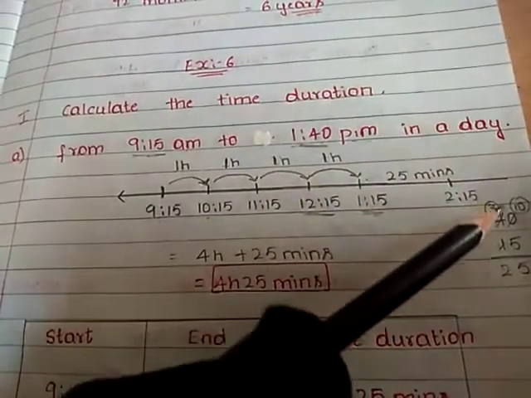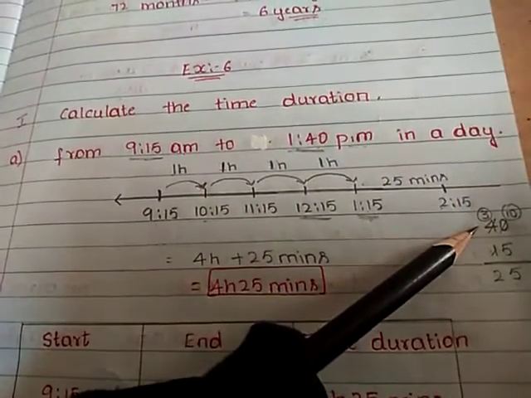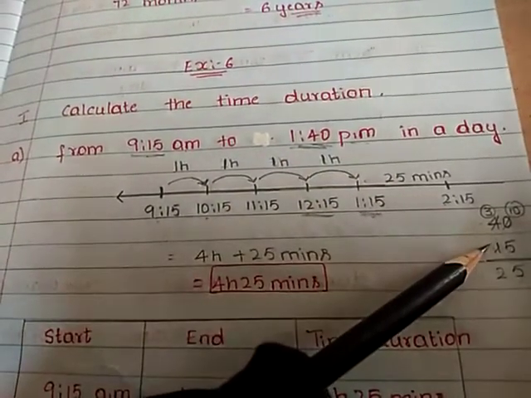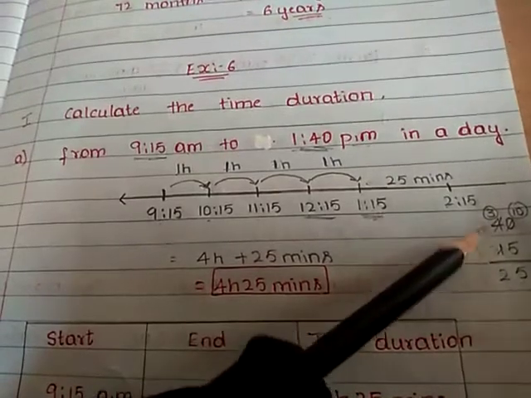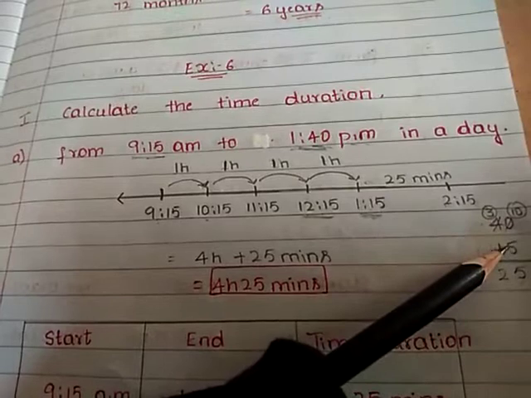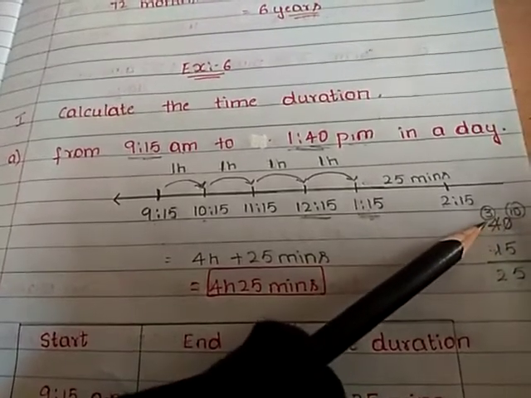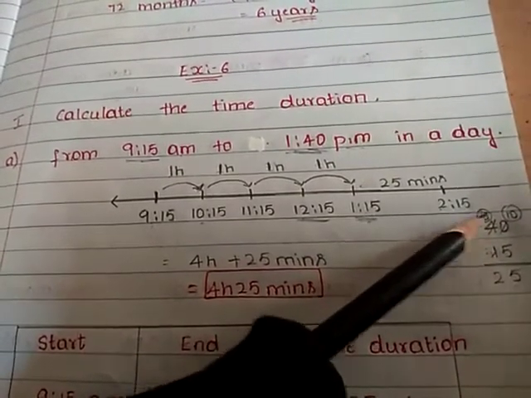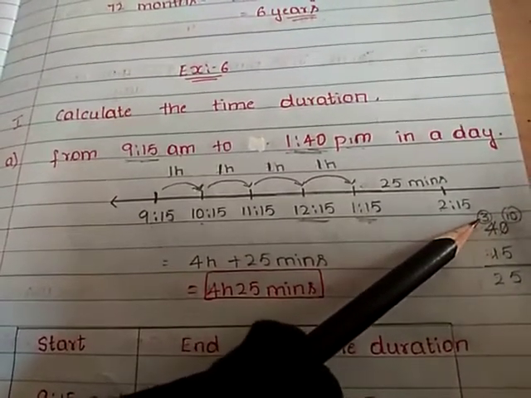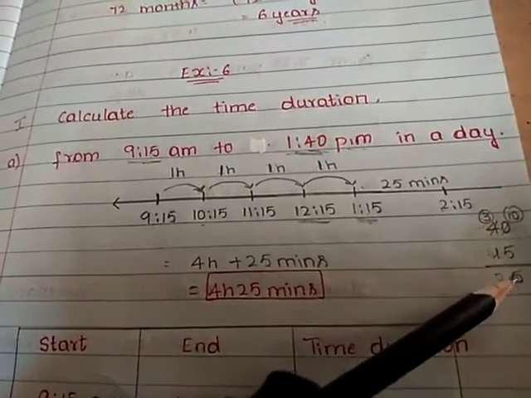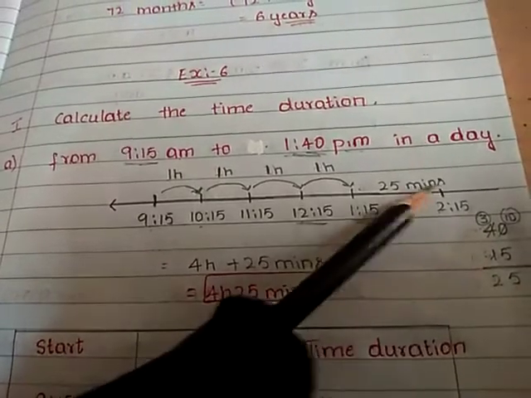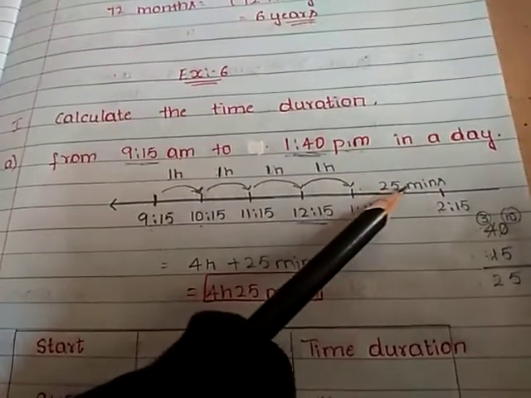So just subtract the minutes here. That is 15 should be subtracted from 40. 40 minutes minus 15 minutes. 0 cannot be subtracted from 5, so I am just borrowing 1 from 4. This becomes 3 and this 0 becomes 10. After taking carry over, he is borrowing 1. So 10 minus 5 gives you 5. 3 minus 1 gives you 2, so 25. So our minutes we calculated is 25 minutes.